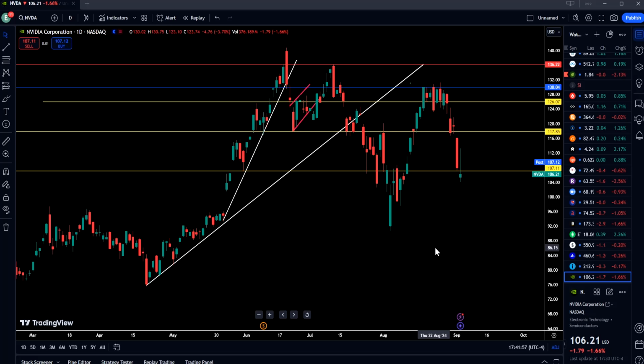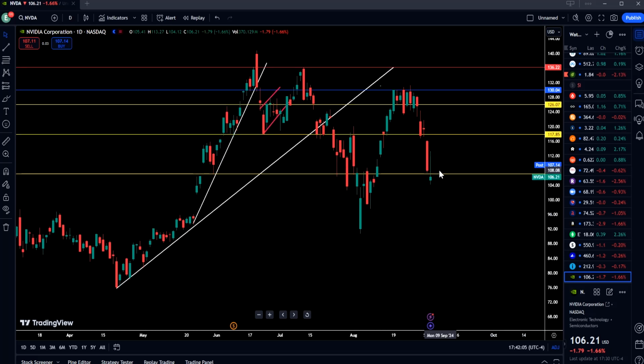So Nvidia, going into the next few sessions, 107 we need to break, we need to hold. And even if that happens and we just go sideways and consolidate, it's going to turn into a bear flag right here. I'm telling you guys ahead of time that this can turn into a bear flag unless we go over 118. In that case, it's higher low, we take out this high, and it's all bull. That is what I see on Nvidia.